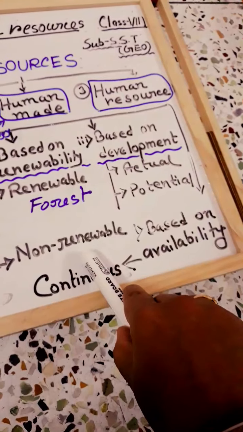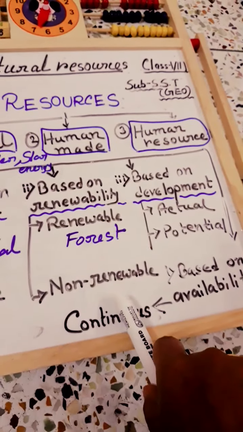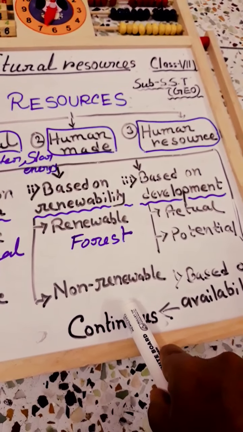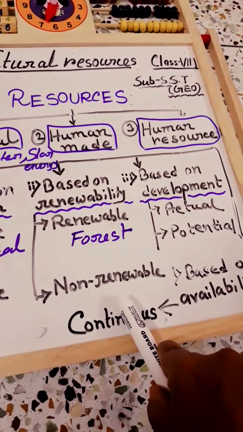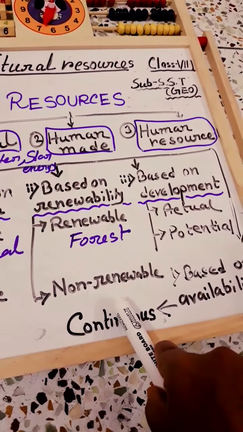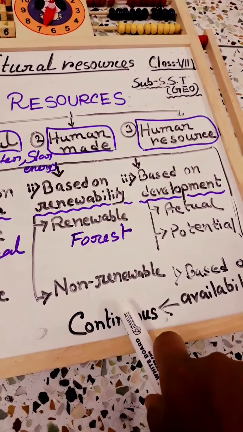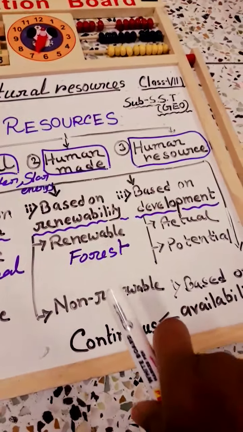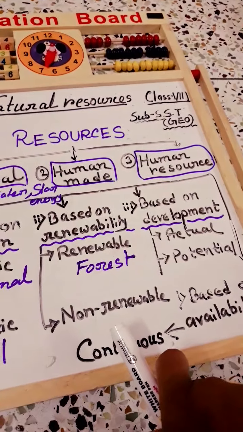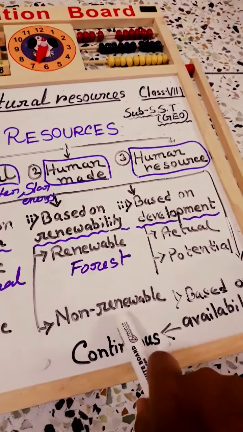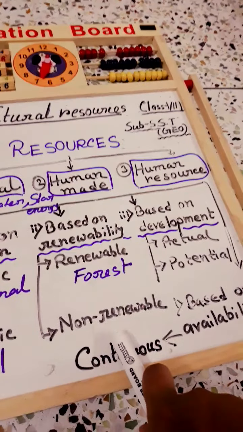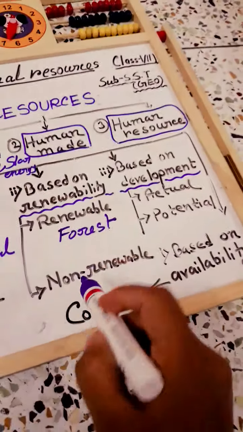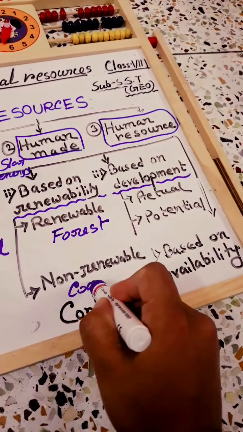Then non-renewable. Non-renewable means we are unable to renew those resources. They are depleted and cannot develop quickly. They are known as non-renewable, such as iron ore, gold, petroleum. You have already read about coal and petroleum, the main examples of fossil fuels, and you have read that they take a long time to form, right? So they are the main examples of non-renewable resource. As an example, you can write coal.